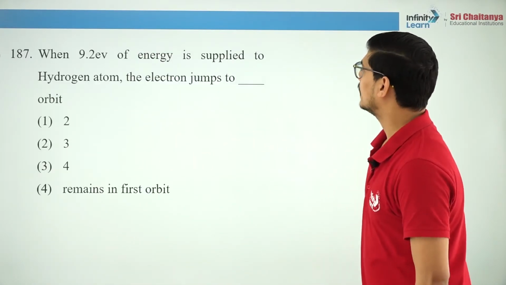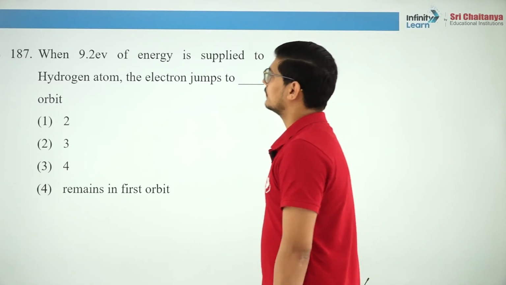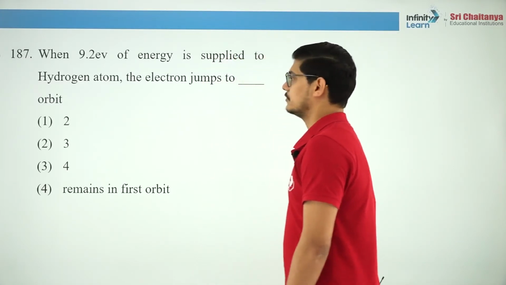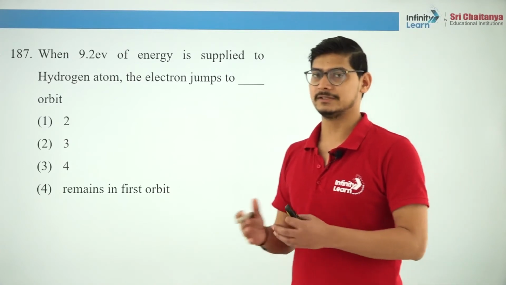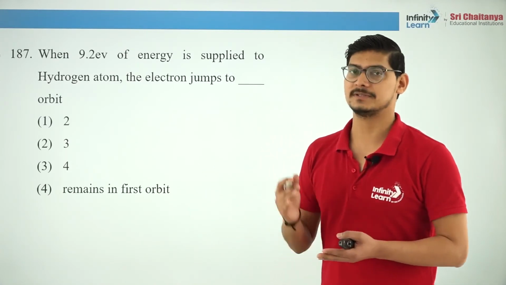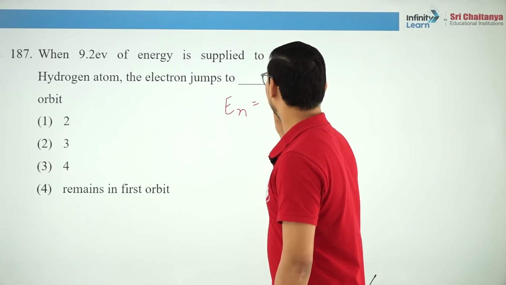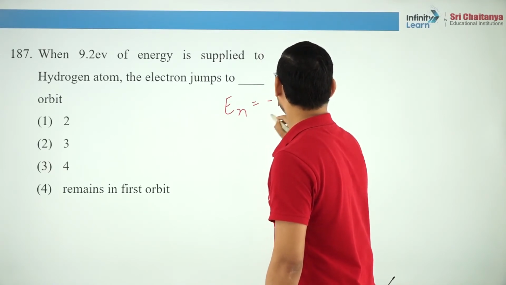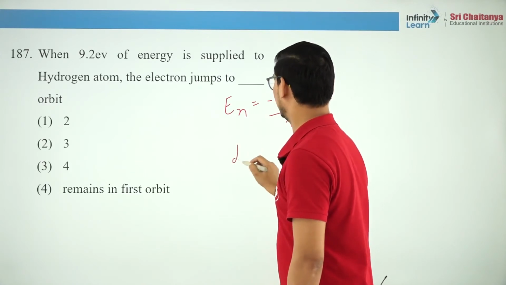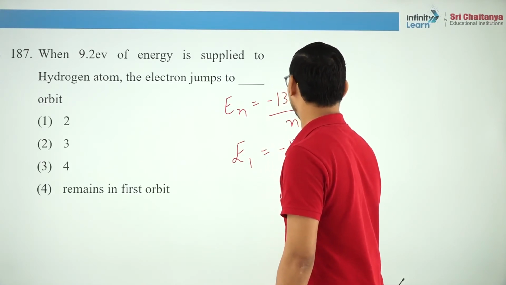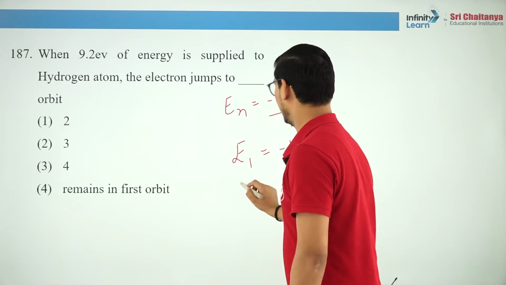When 9.2 electron volt of energy is supplied to a hydrogen atom, the electron jumps to... We shall assume, if nothing is specified, that the electron is present in the ground state. So energy of nth orbit will be what? For ground state, the energy will be minus 13.6 electron volt.